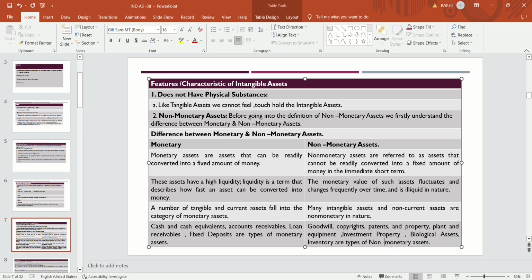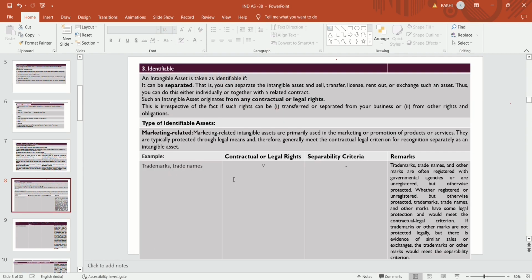An intangible asset does not have any physical substance. It is a non-monetary asset because it is not easily able to generate cash. Then it is identifiable. An intangible asset is taken as identifiable if it can be separated or originates from a contractual or legal right.